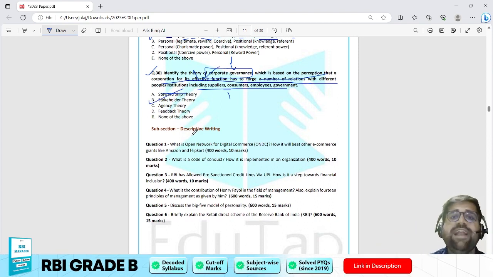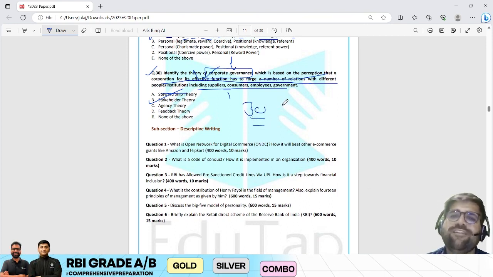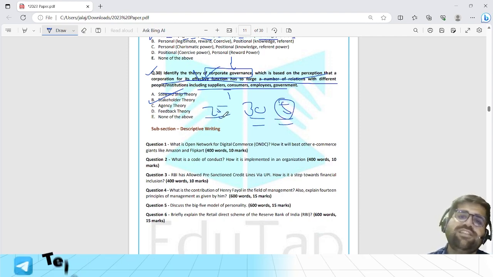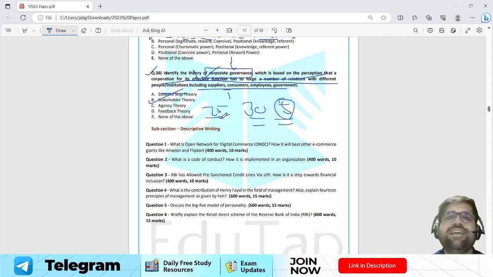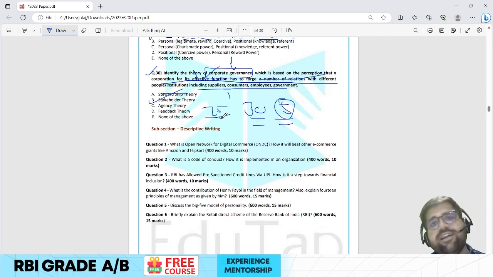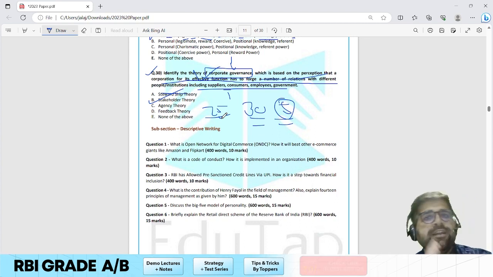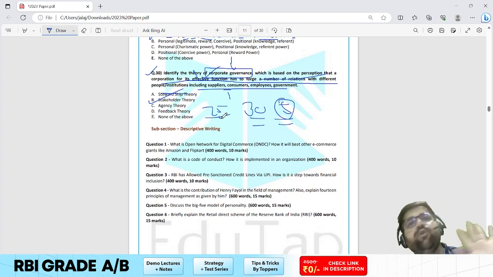So this is the end of the objective part. If you see, out of 30 questions, I would say only 5 questions are of moderate scale. The rest, all the 25 questions, are easy to very easy. Okay. But I would say that if you have covered concepts in a very good manner, then this whole paper, according to me, is easy to moderate. Okay. I hope you agree with me.